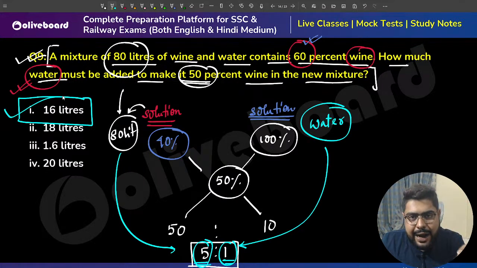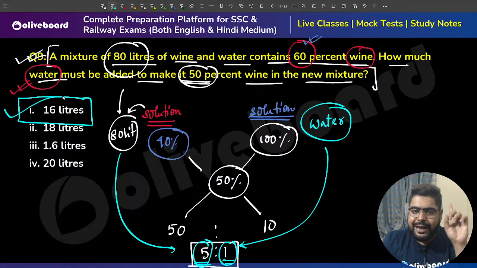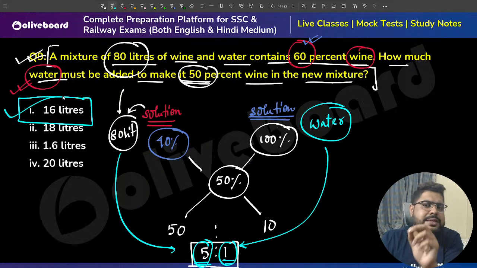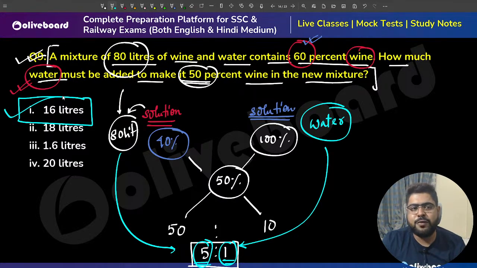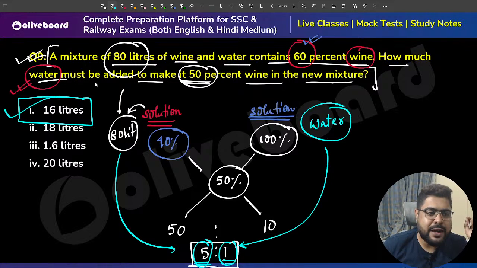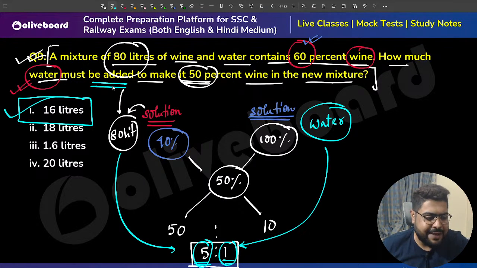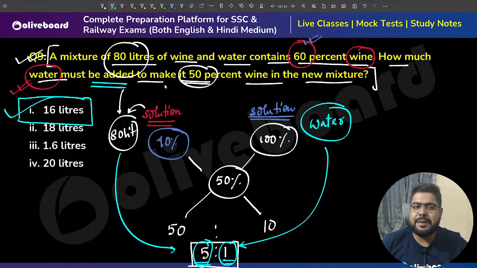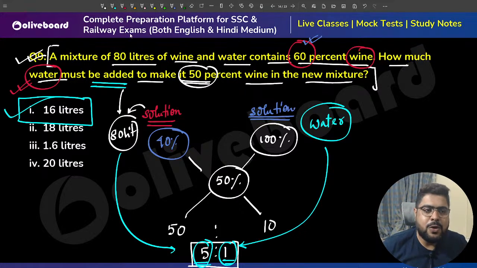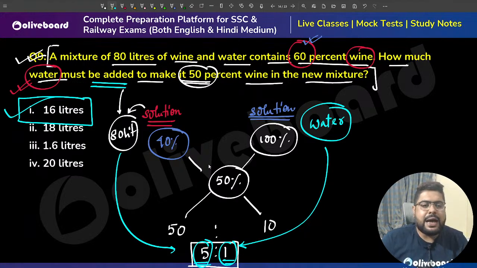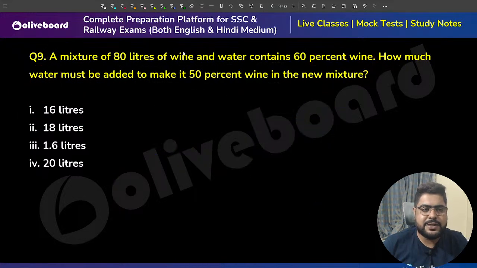Does everybody understand this way of thinking? I have given you very simple, very key features here. If you don't understand a single point, it will be difficult to solve. If you get stuck anywhere, please do let me know. First things first, read the question, whatever you are adding. I'll repeat, do not worry. Whatever you are adding, repeat the alligation concept.